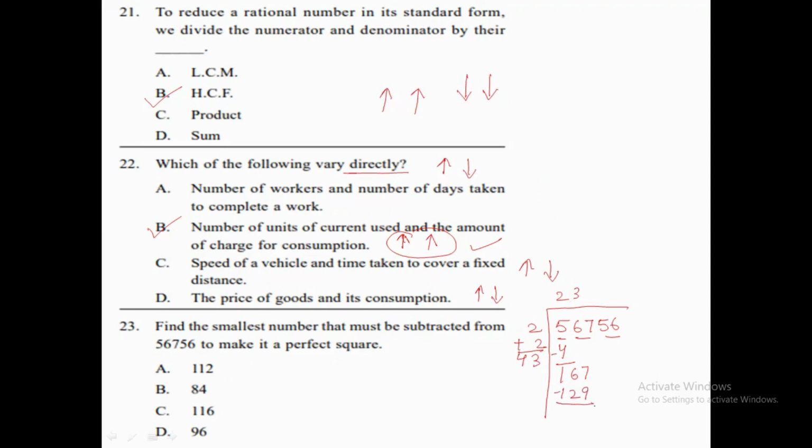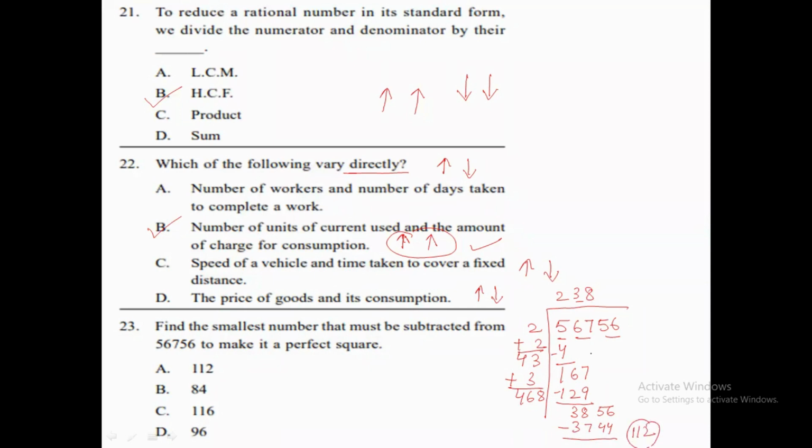Let's subtract 129. What are we getting? We are getting 38, and we have to bring down this 56 as well. And this 3 we need to add over here, so we are getting 46. Okay, so now let's put 8 over here and 8 over here as well. So what are we getting? We are getting 3744. Okay. When we subtract it, we are getting 112.